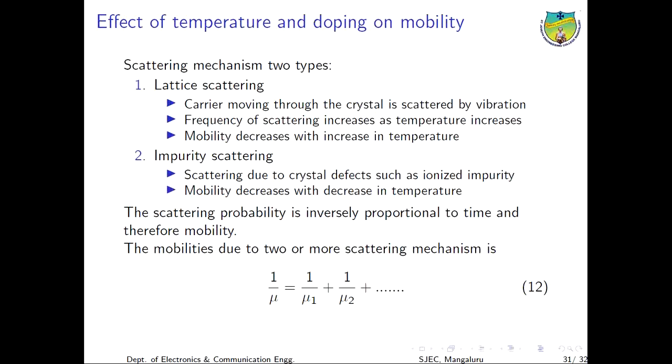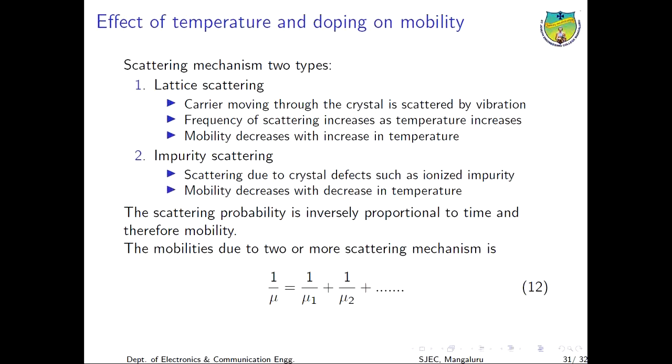Since a slowly moving carrier is likely to be scattered more strongly by the interaction with a charged ion than a carrier with a greater momentum, impurity scattering events cause a decrease in mobility with the decreasing temperature. The scattering probability is inversely proportional to the time and therefore the mobility.